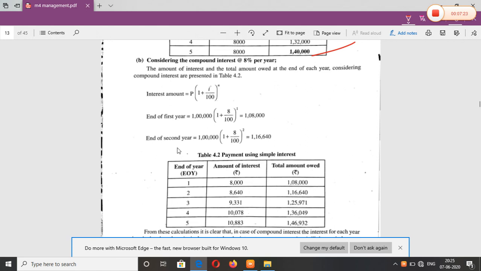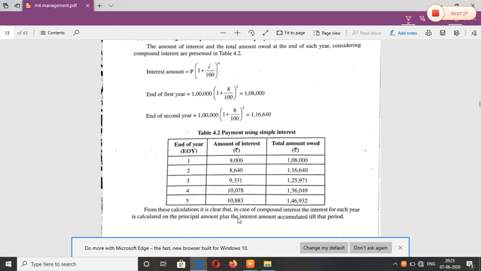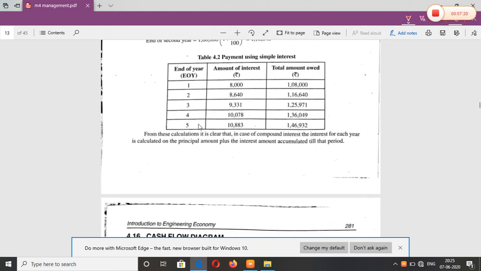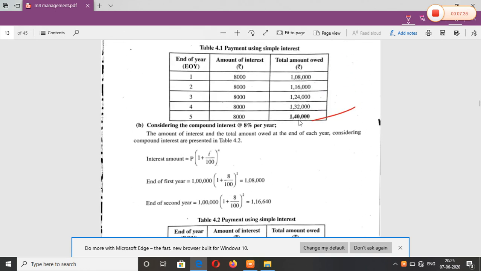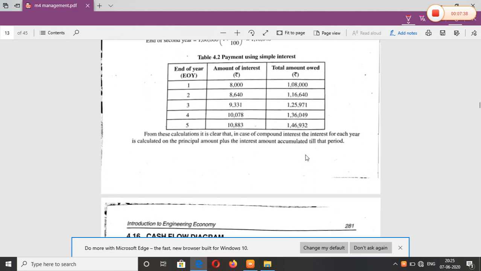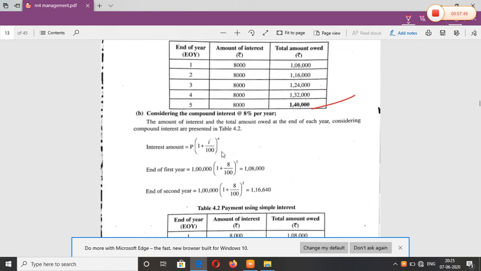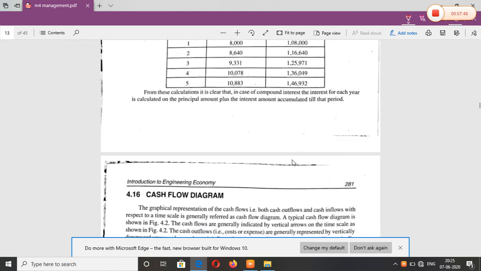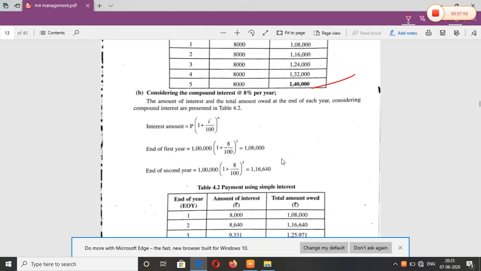At the end of the second year, put n as 2, and like this, using the formula you can calculate it up to 5 years. It will be around 1,46,932. I got 1,40,000 with simple interest, and here I have got 1,46,932. The 6,932 is the extra amount from compound interest. So this is the procedure for calculating simple and compound interest.